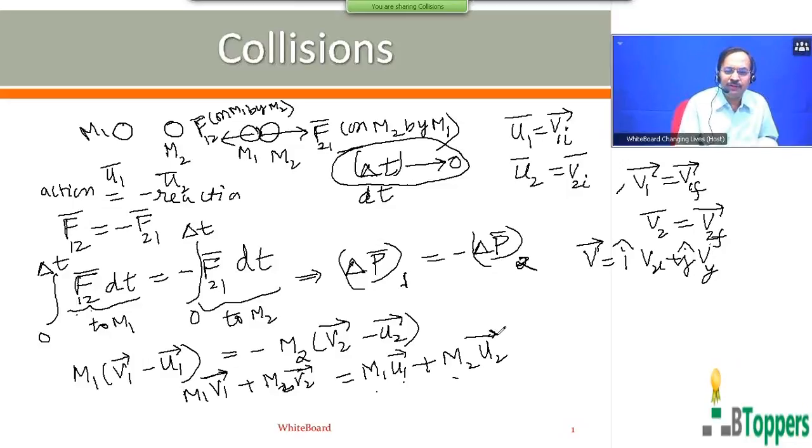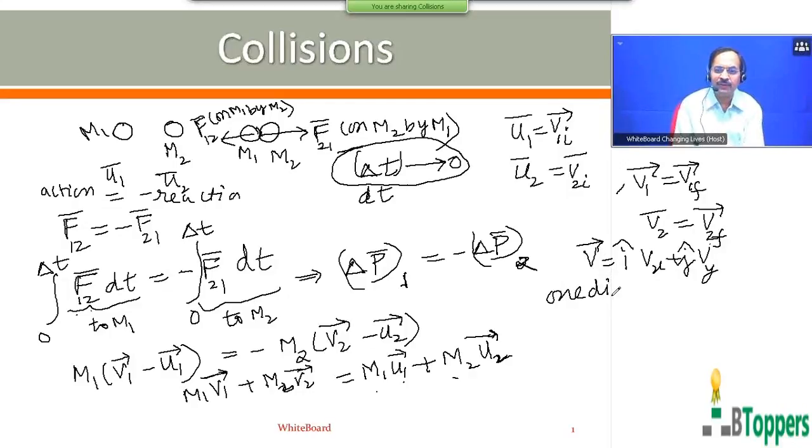But first I am going to discuss the one-dimensional collision to start with. Later I will specifically discuss two-dimensional collisions. A collision is said to be one-dimensional if the velocities just before collision and just after collision are directed along the same straight line, then the collision is called a one-dimensional collision.